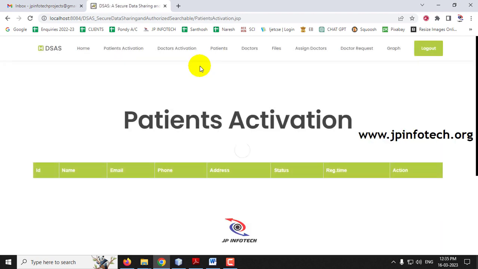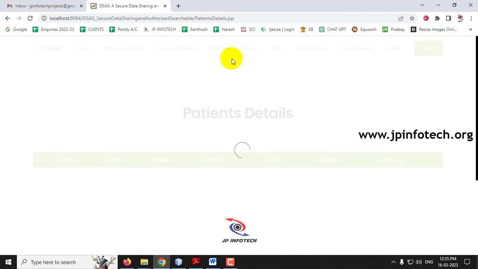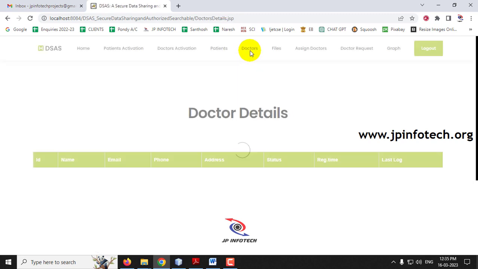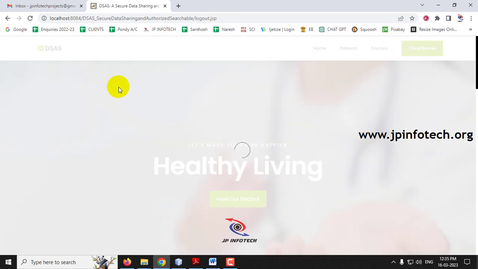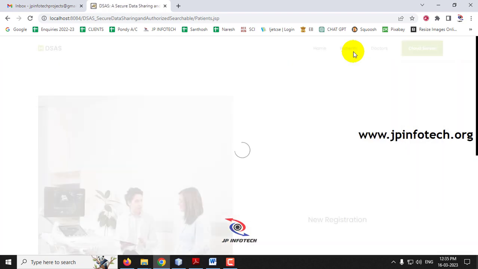You can see the patient activation, it is empty. Doctor activation is empty because we have not done anything right now. So this is the first time we are running it, so everything is empty. Now let me log out from the admin part. Now first let me go to the patient part.